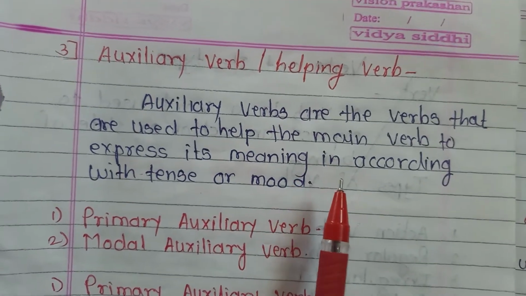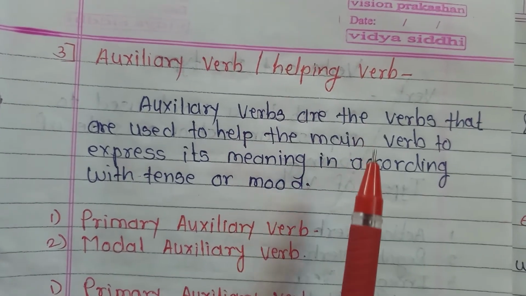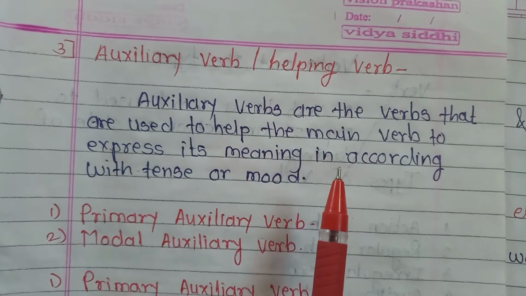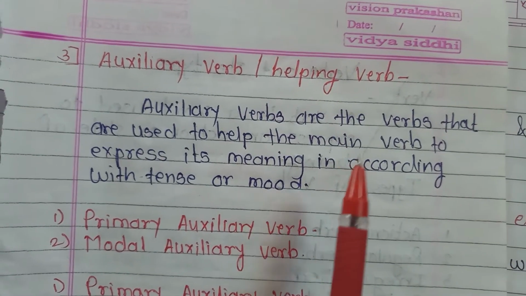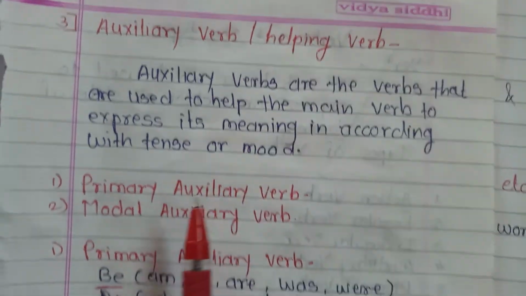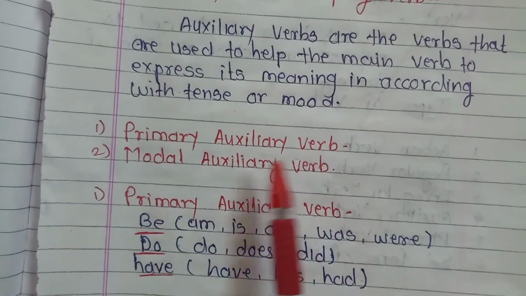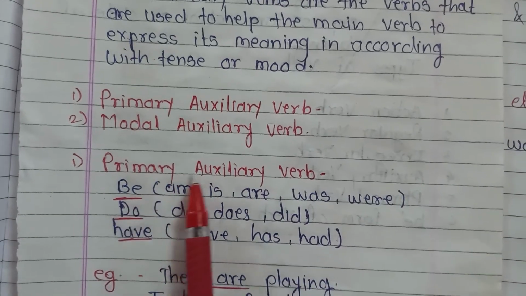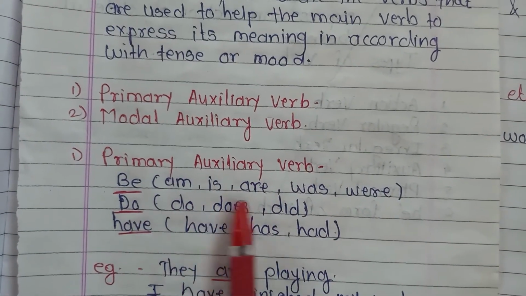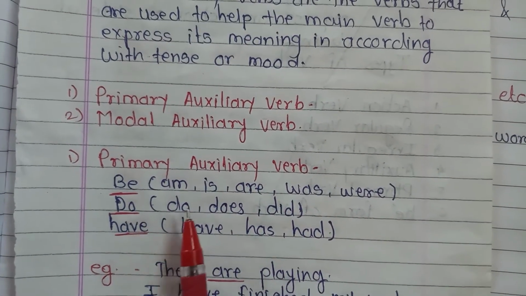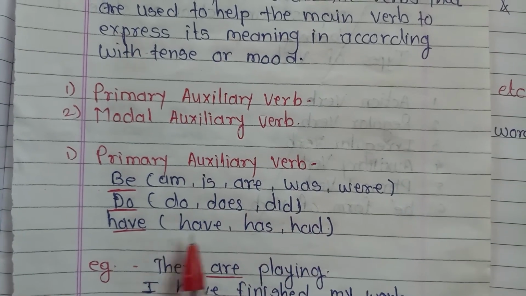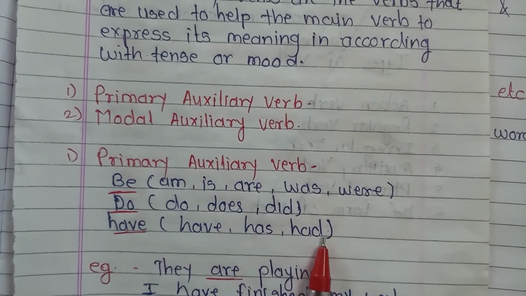If the tense is changed, it changes its form and gives us more information about the verb. Let's see. It has two types: primary auxiliary verb and modal auxiliary verb. Primary auxiliary verbs: be, am, is, are, was, were, do, does, did, have, has, had.